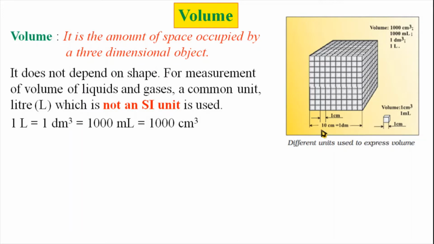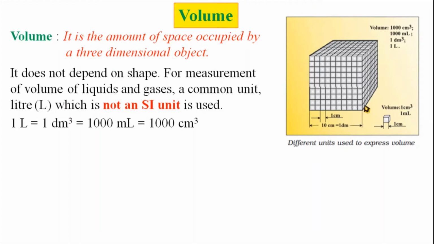10 centimeter means 1 decimeter. So this distance is 10 centimeter or 1 decimeter. This length is also 10 centimeter or 1 decimeter, and this height is also 10 centimeter or 1 decimeter.